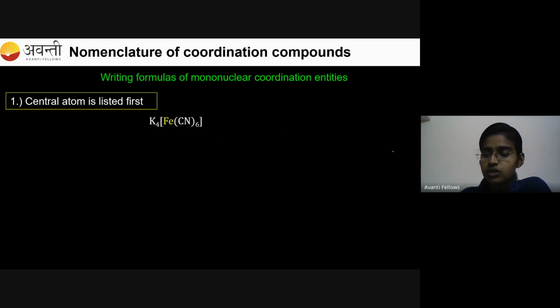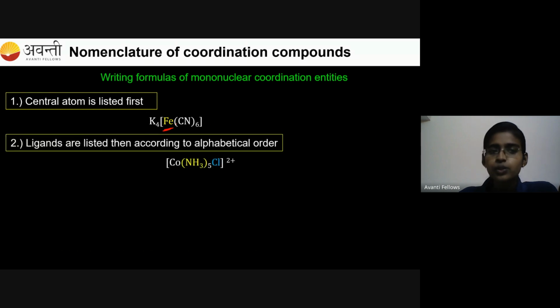What you have to do? While writing the formula of a coordination compound, you have to always write the central atom in the coordination entity, that is, under the square bracket. Okay, so you can see the iron atom inside the bracket, which is written first, which is the central atom.